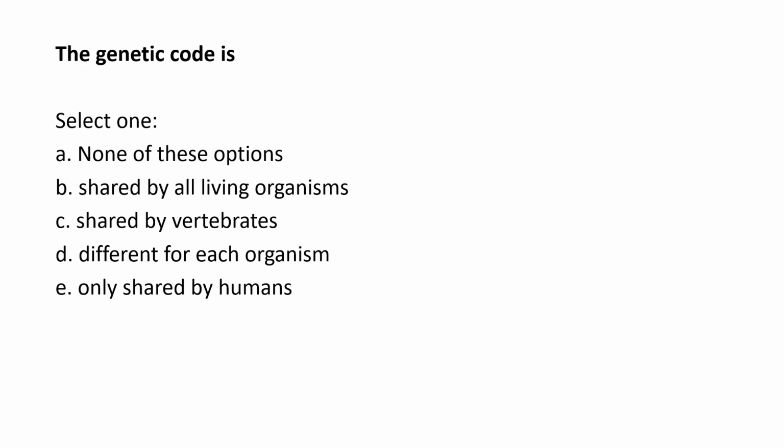And possibly this is one of the reasons why we found this vaccine so fast, because we have been working for a long time. In the last pandemic, we didn't know that the DNA had the genetic material. Now we know, and we have a lot of techniques. So now this question, the genetic code is.